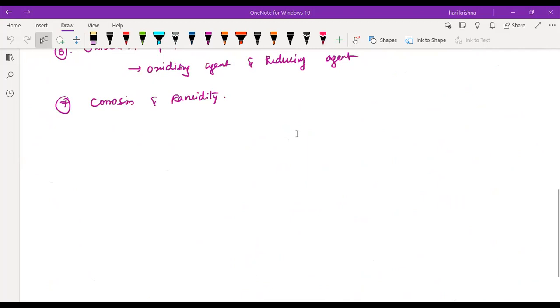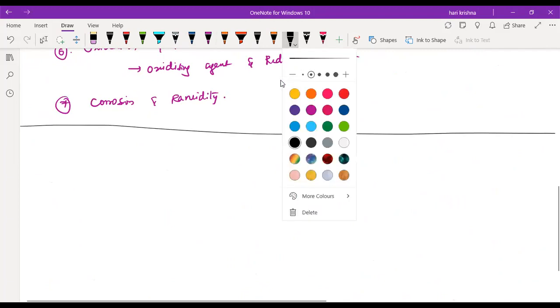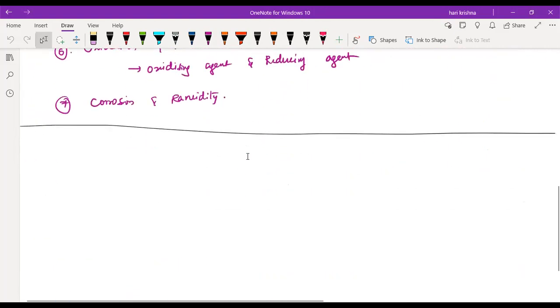So we'll start with the first one. Physical and chemical change. Now you have to tell the answer. What is the meaning of physical change? What is the meaning of chemical change?